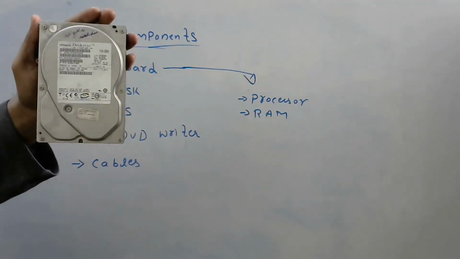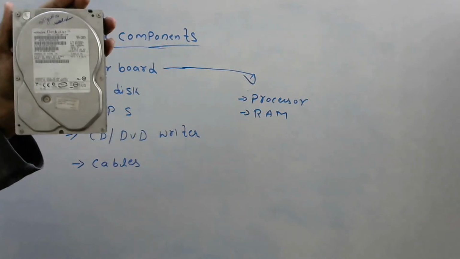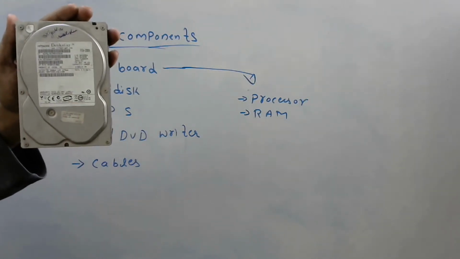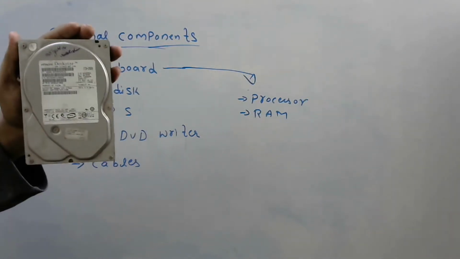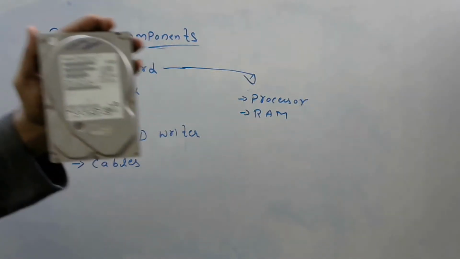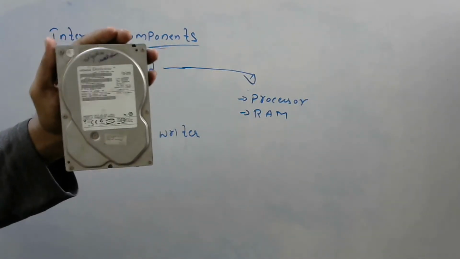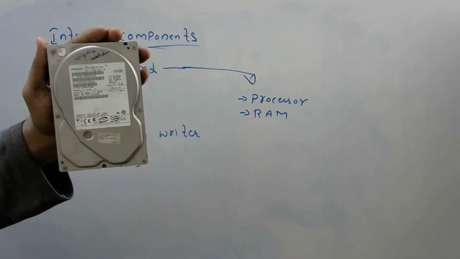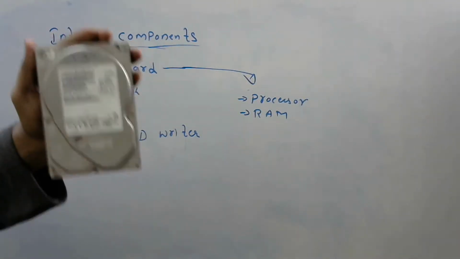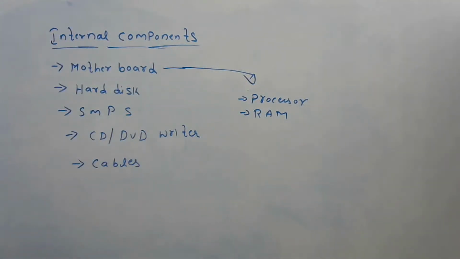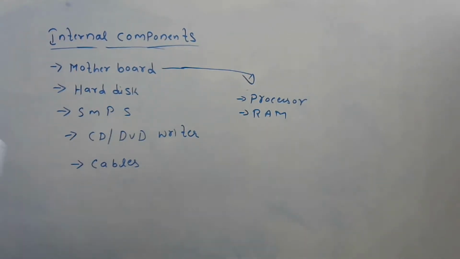For example, in a phone we have internal memory and external memory. This is the computer hard disk. Next, you have SMPS. See, this is SMPS.